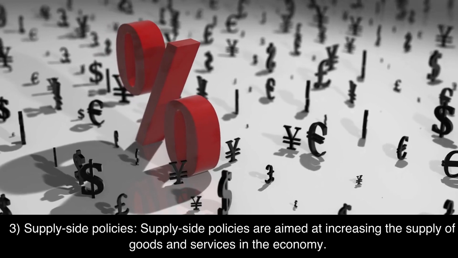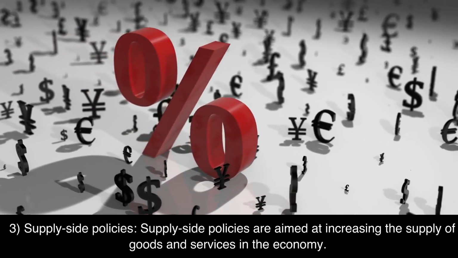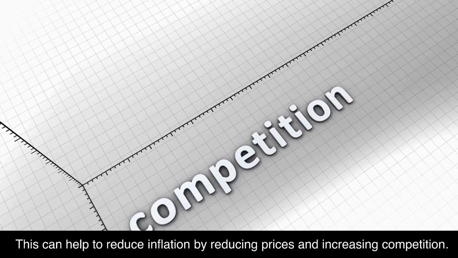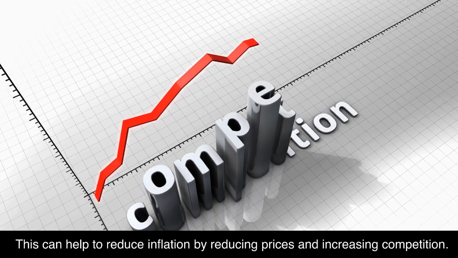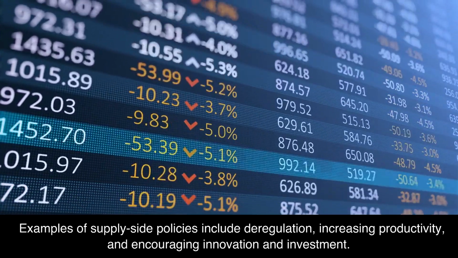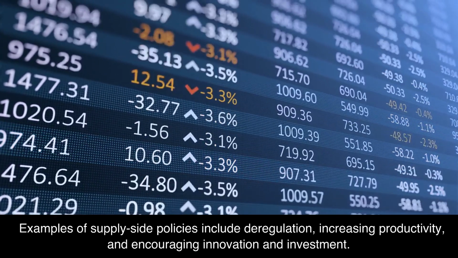3. Supply-side policies. Supply-side policies are aimed at increasing the supply of goods and services in the economy. This can help to reduce inflation by reducing prices and increasing competition. Examples of supply-side policies include deregulation, increasing productivity, and encouraging innovation and investment.